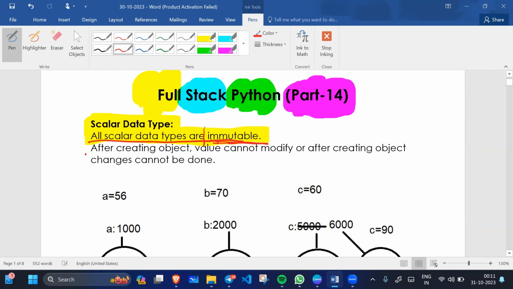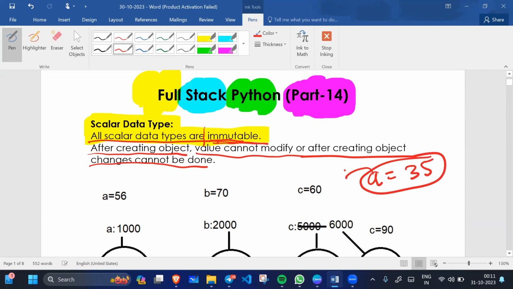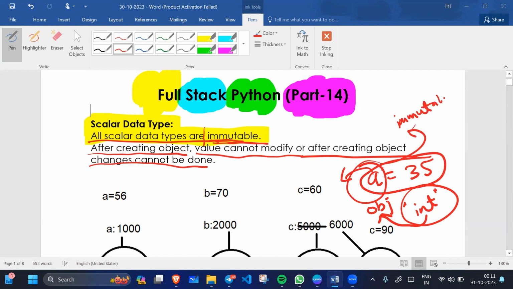All scalar data types are immutable. After creating an object, the value cannot be modified, or changes cannot be done. For example, we have a equals 35. A is an object of the integer class. This object is called immutable. Immutable means we cannot make changes.